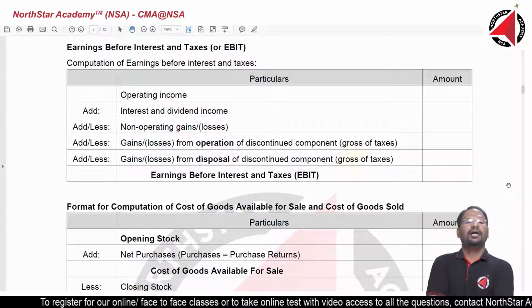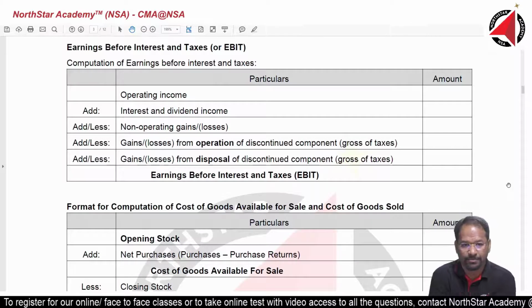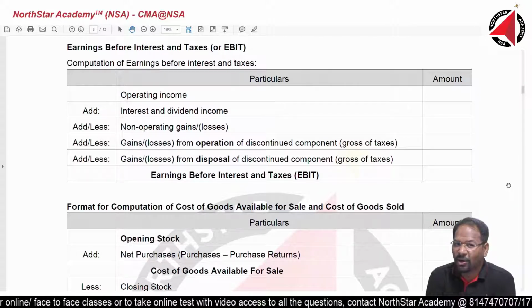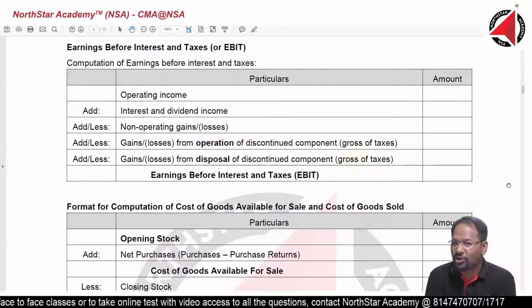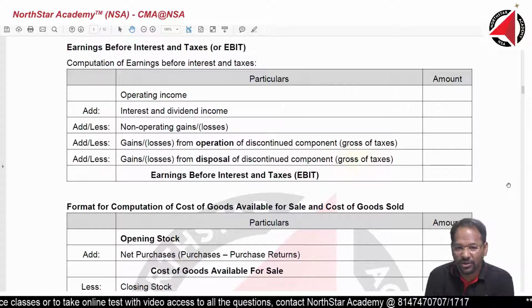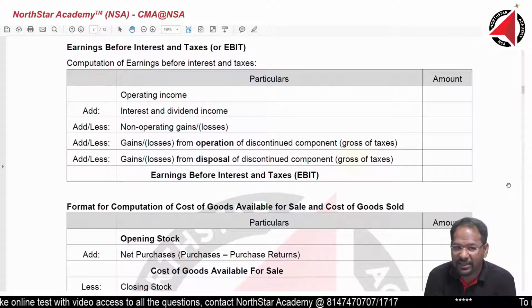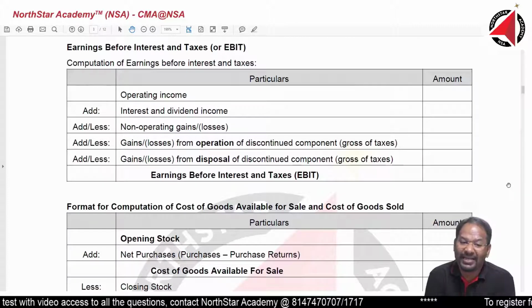The first one, earnings before interest and taxes. So, you remember operating income we had? Quickly, sales minus cost of goods sold, you got gross profit. Gross profit minus selling, general and administrative expenses, you got operating income.